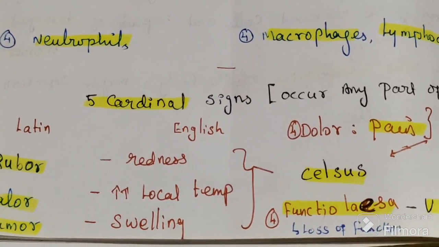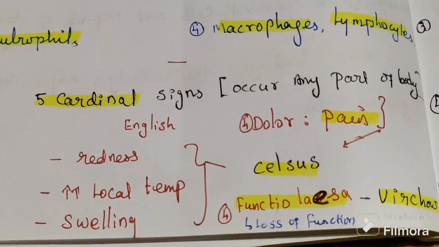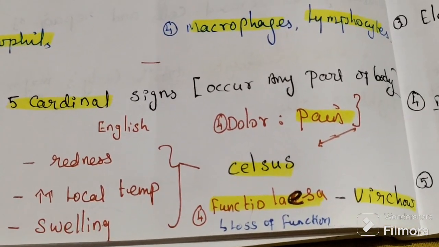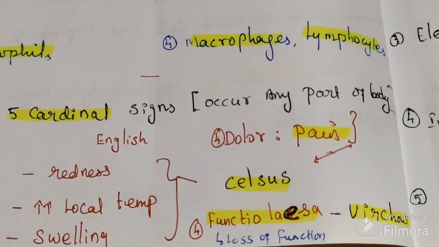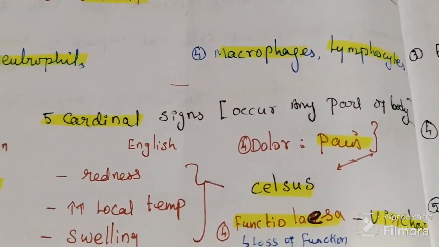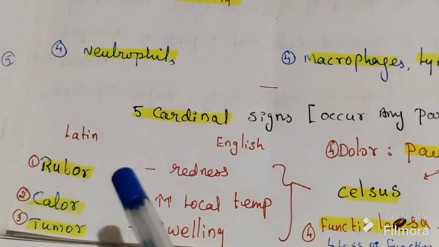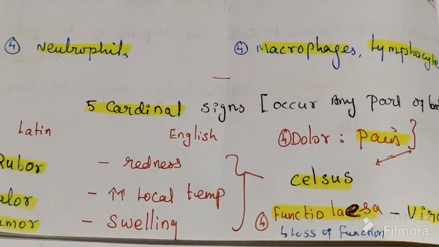These 4 are from Celsius. The next one is functio laesa, that means loss of function. This one is temporary. All these occur in any part of the body, but here we use the Latin terms only, when we want to write.